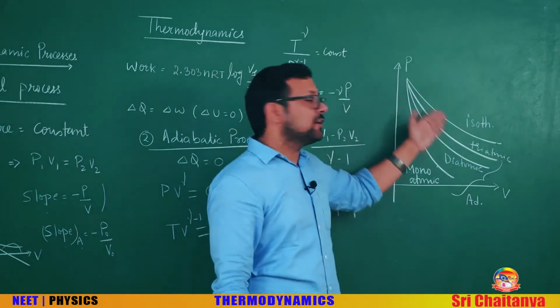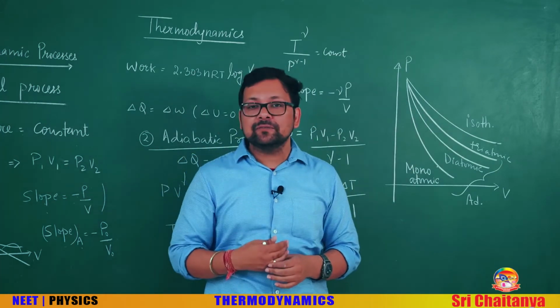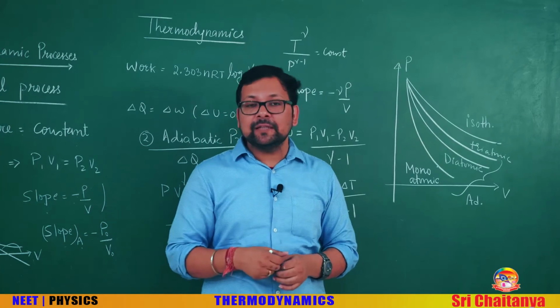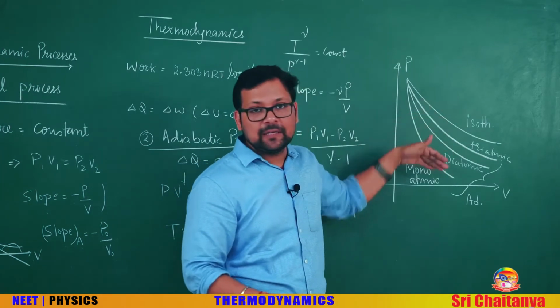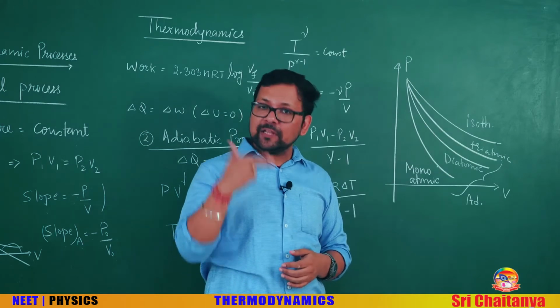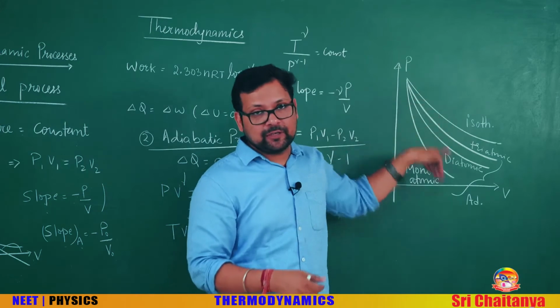If many curves are given, and you have to differentiate between the isothermal curve and the adiabatic curve, then the top one will be the isothermal and the steeper one will be the adiabatic. If more than one adiabatic is there, then the higher gamma will be the lower graph.